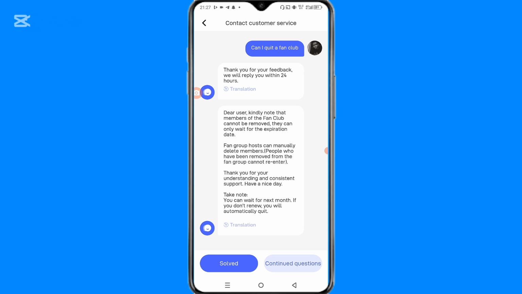So there are two ways for you to quit a fan club. The first way is that the host of the group can remove you manually. Secondly, if you can wait for 1 month after the expiration of the group, then if you don't want to renew the fan club, you can automatically be removed. So guys, I hope this guides you on how to remove yourself from a fan club on Poppo Live.